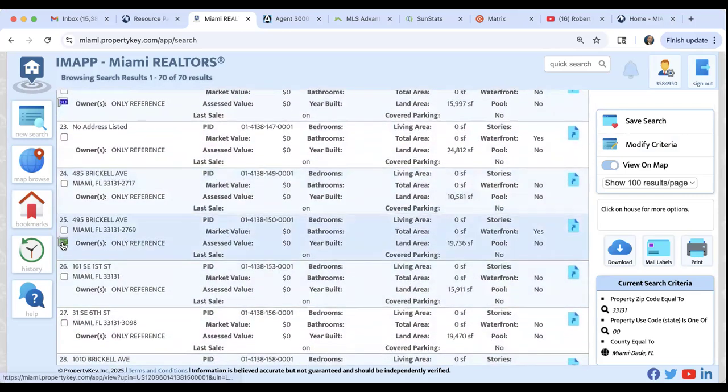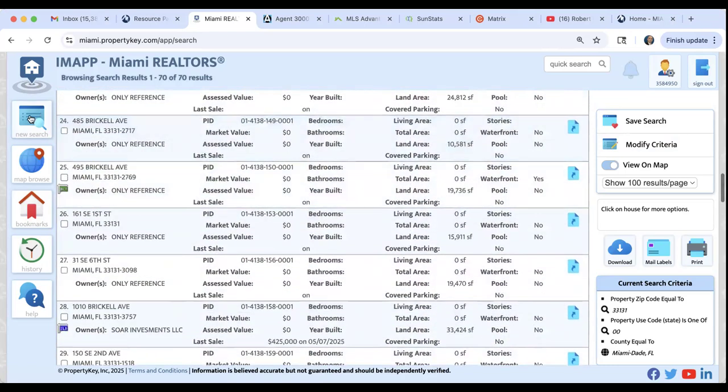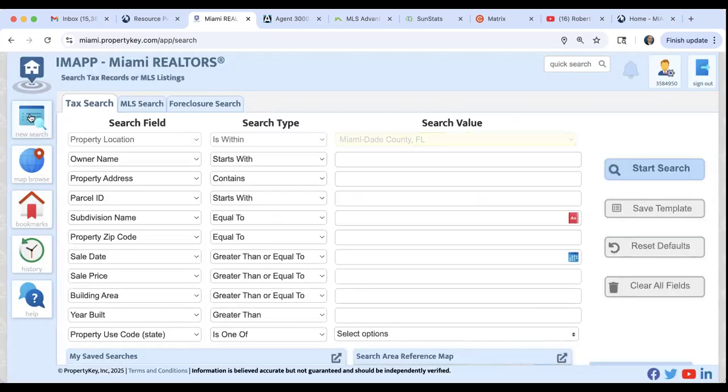Green, that's on the market, right? That is on the market. And if they don't have one, then that's off market. All right. So you can use IMAP to look for off market property.